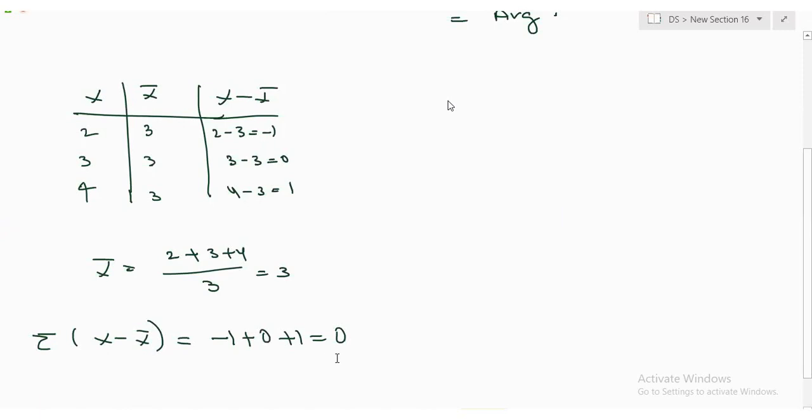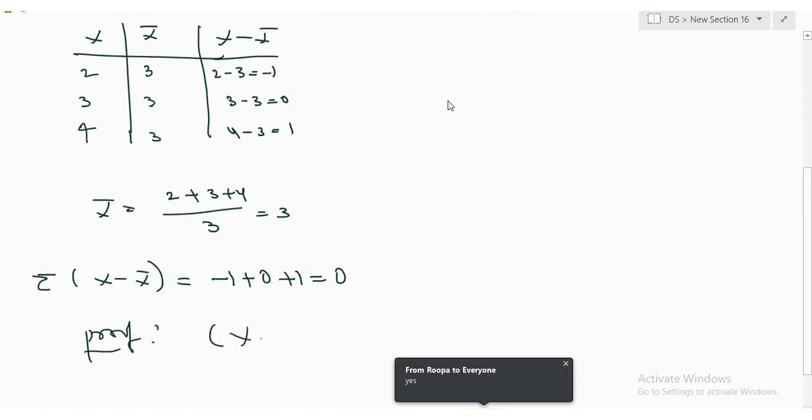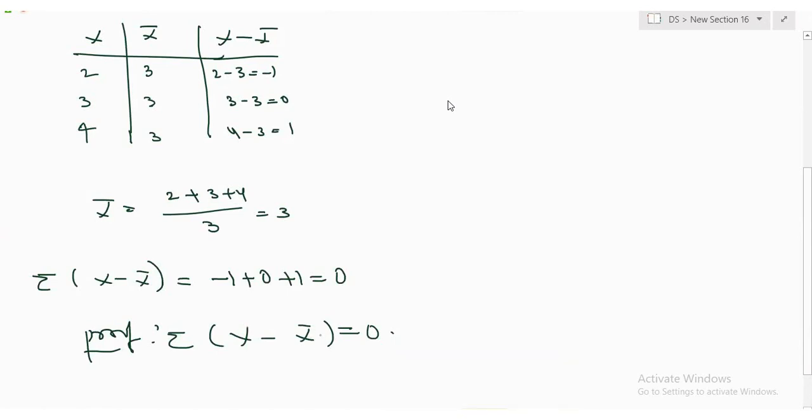Yes or no? Now the mathematical proof. This is just an example I have taken to explain. Now the mathematical proof. You guys want it or not? How is this going to happen for any data, or only for this data set? If it is happening mathematically, automatically it's going to happen for any data.